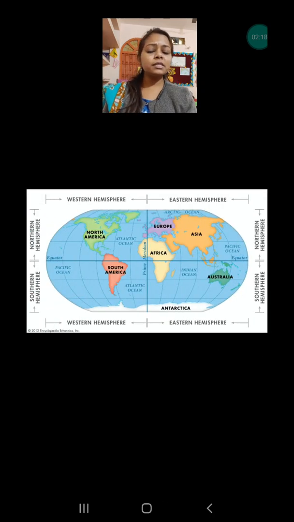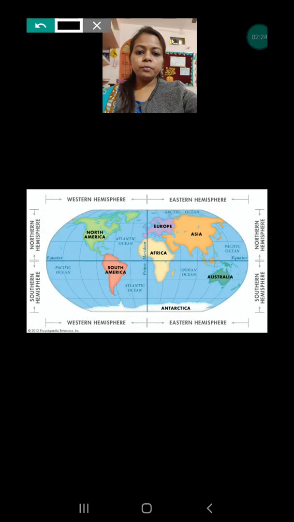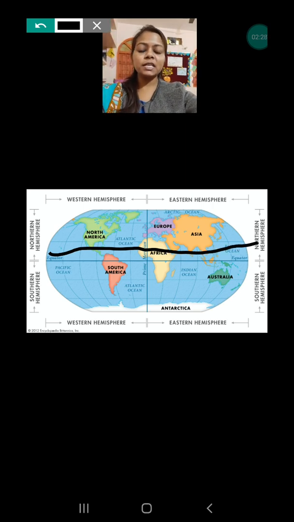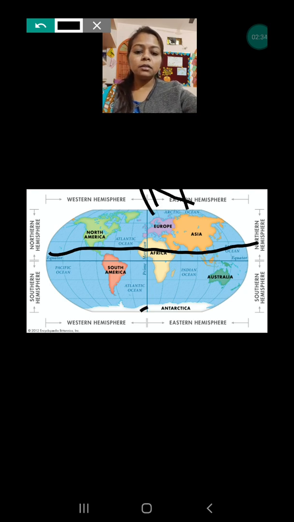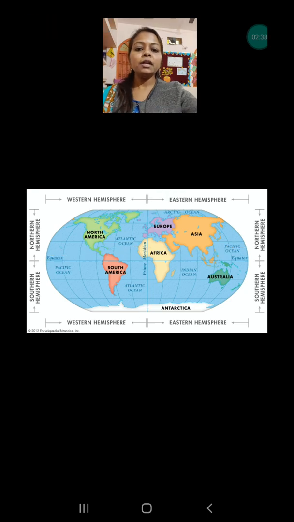And in the same way, here you can see with the equator, let me show you in the picture. With the help of the equator, our whole world has been divided into two parts. The upper part is north and the lower part is south. Okay, so this is how our world has been divided.